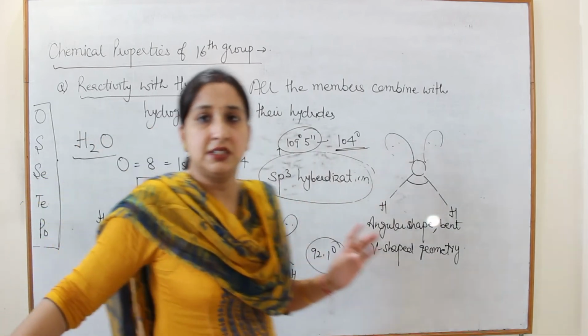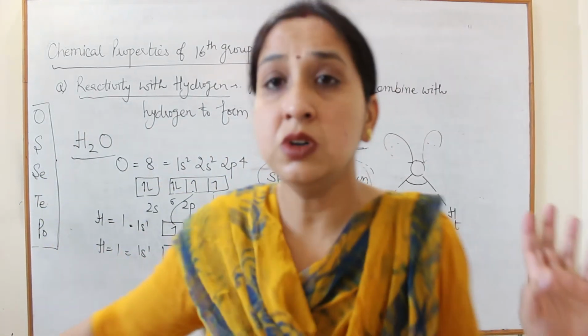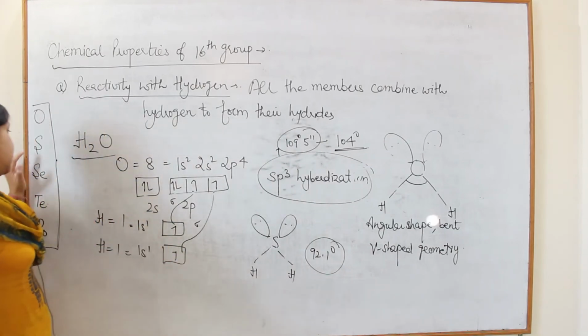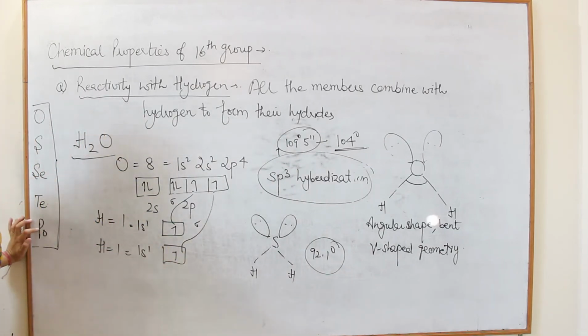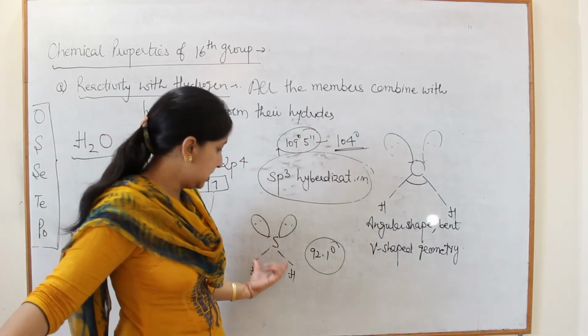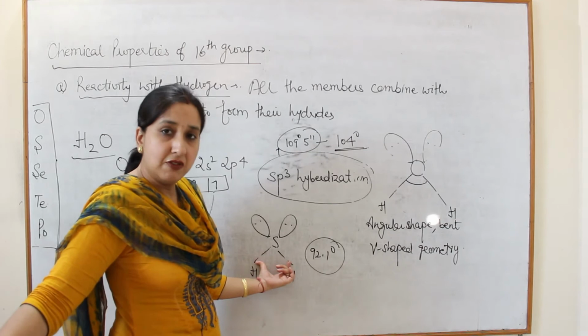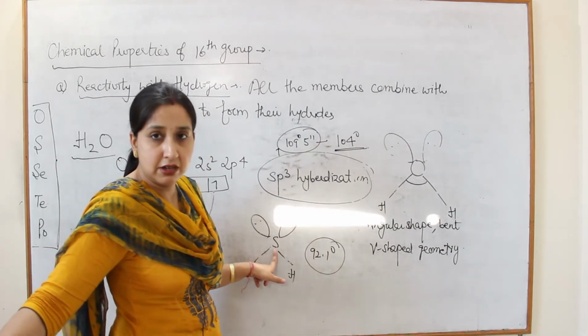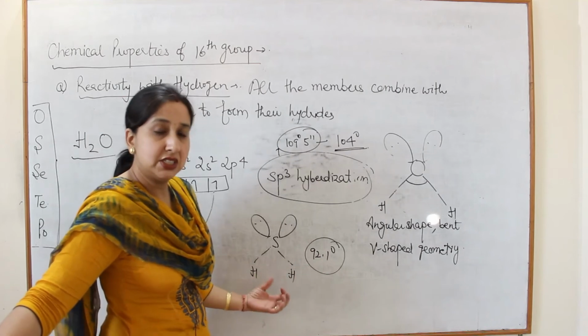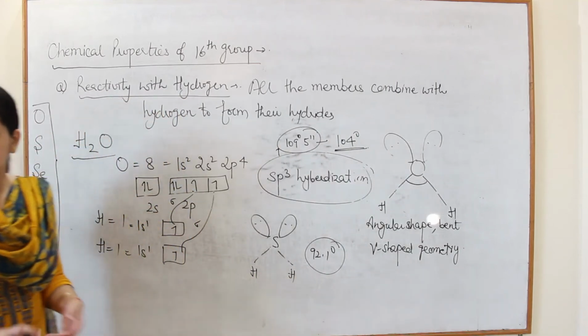So basic reason is, why the bond angle decreases? Because of the increase in the size of central metal atom. As the size of central metal atom goes on increasing, bond pair shifts away from the central metal atom, and if it shifts away, it will come nearer to each other and bond angle will decrease.